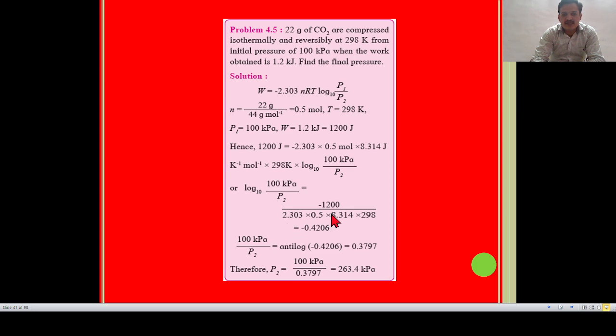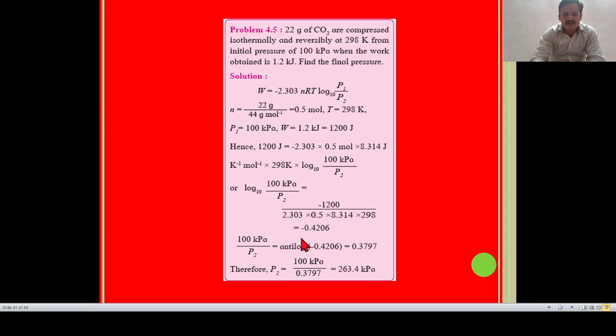After solving this, we get the value of minus 0.4206. Then log to the base 10 of 100 kPa divided by P2 is equal to minus 0.4206, so 100 kPa divided by P2 is the antilog of minus 0.4206, which is 0.3797.